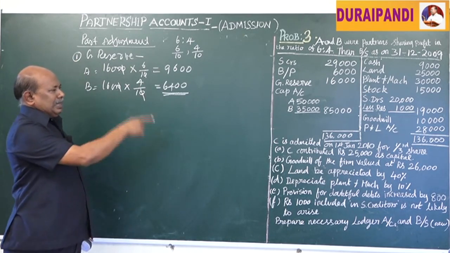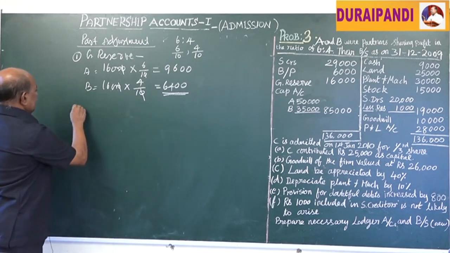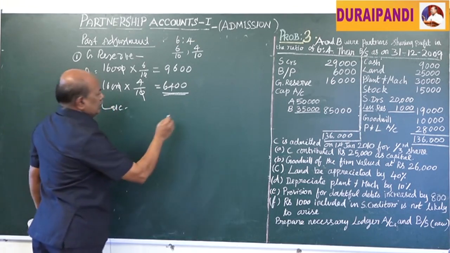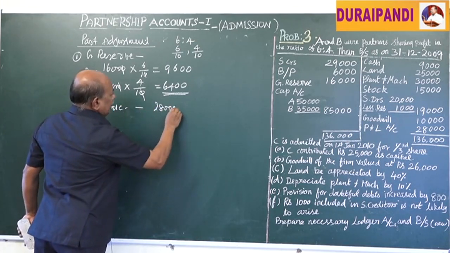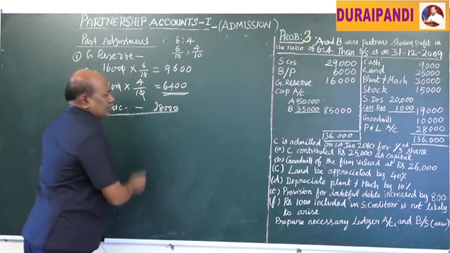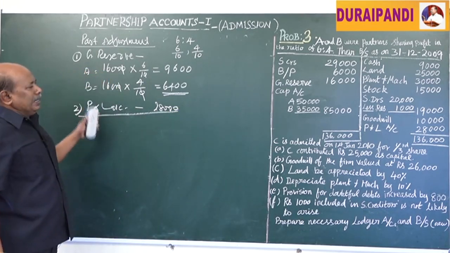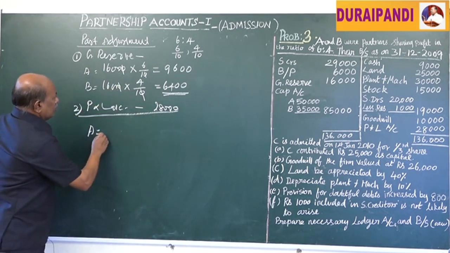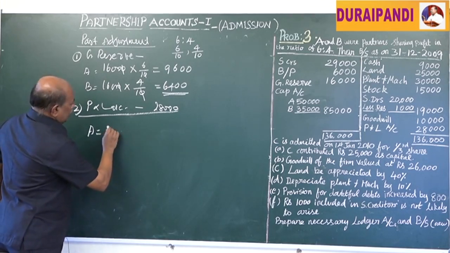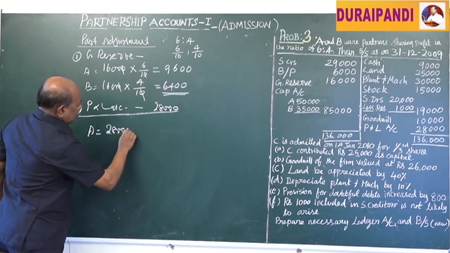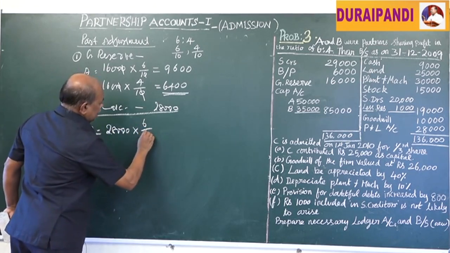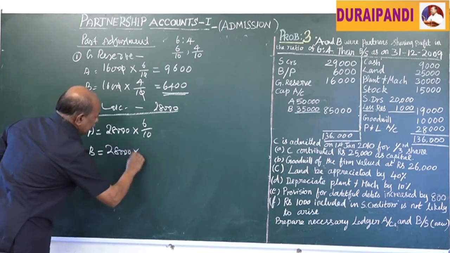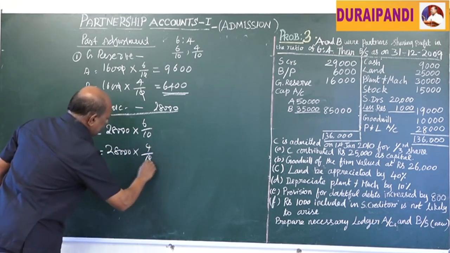In this problem, there is accumulated loss also. That is the profit and loss account. Profit and loss account shown on the asset side is 28,000 rupees. It should be shared by A and B in their respective profit sharing ratio. That is A equal to 28,000 into 6/10. B equal to 28,000 into 4/10.